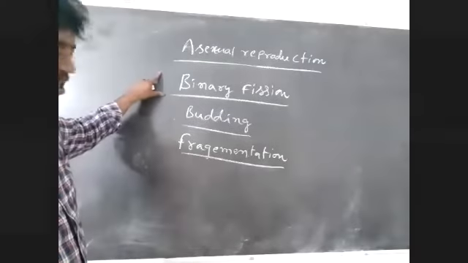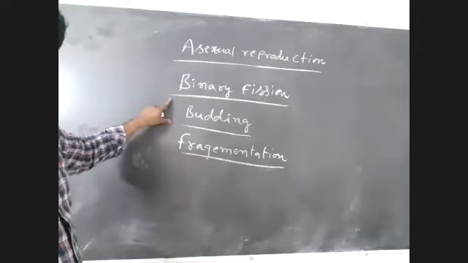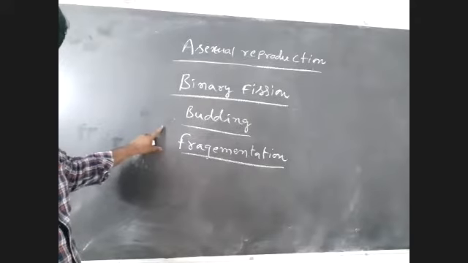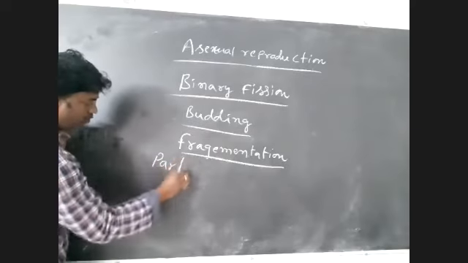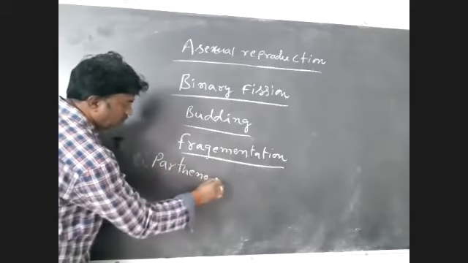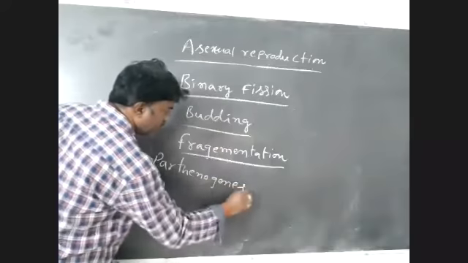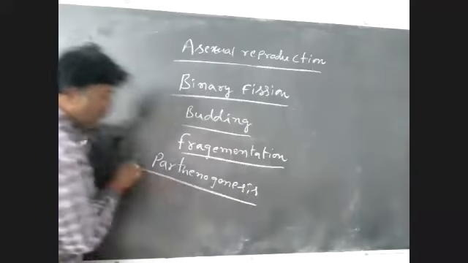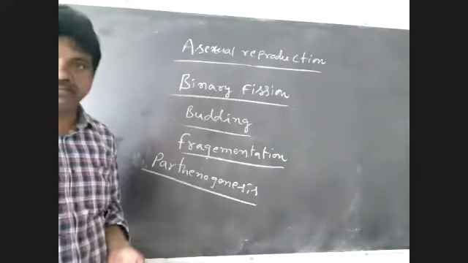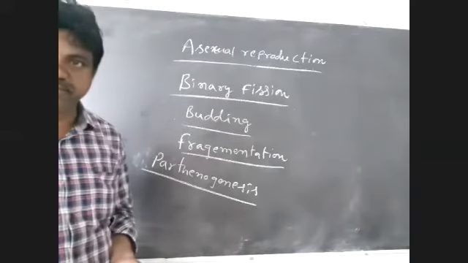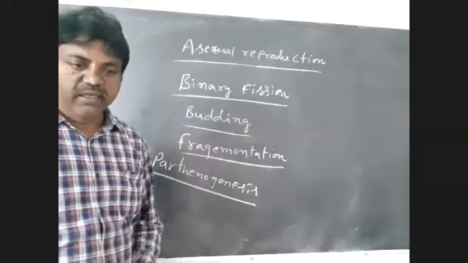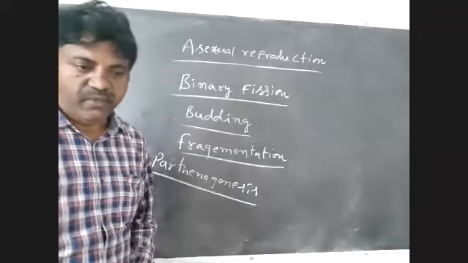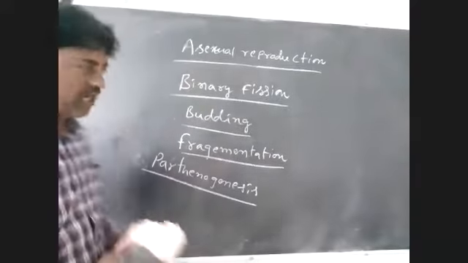So binary fission, budding, fragmentation, and also parthenogenesis. Let us discuss one by one in detail.